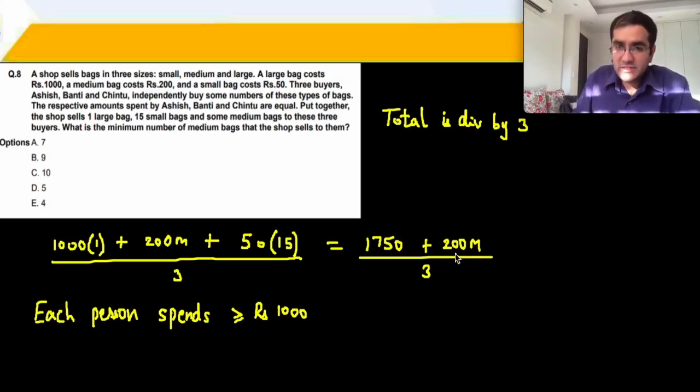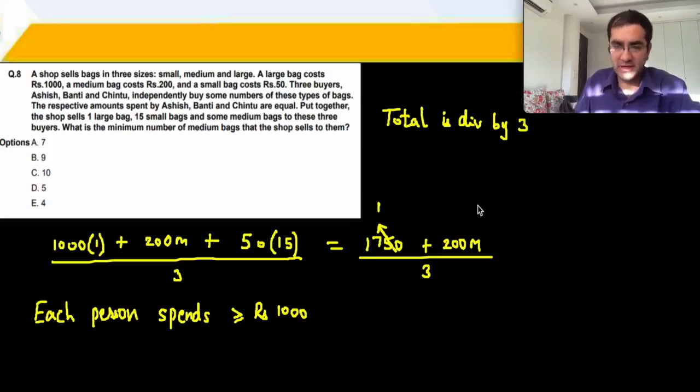Now this number is divisible by 3, यानी कि remainder 0 आना चाहिए. तो सबसे पहले let us find the remainder when 1750 is divided by 3. तो इसको mentally आप divide करिए. 5 times 15, 25. 8 times 24, 1, 0, 10. 10 divided by 3, remainder is 1. For this number to be divisible by 3, if you have remainder 1 over here, then 200m should be giving me a remainder of 2. ताकि 1 plus 2 3 हो जाएगा.